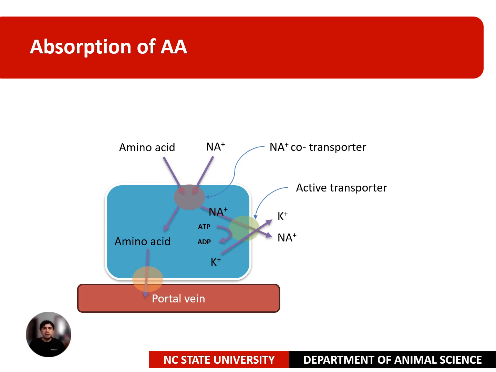The low intracellular concentration of sodium is maintained by sodium-potassium ATPase on the basolateral membrane, which actively transports sodium out of the cell in exchange for potassium. This transport maintains a sodium gradient, which allows the cells to concentrate amino acids from the intestinal lumen. The amino acids leave the enterocyte by a facilitative transporter on the basolateral surface of the enterocyte for entry into the bloodstream.